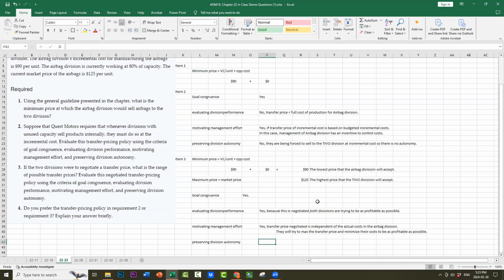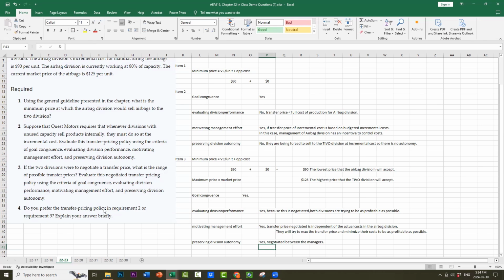Preserving divisional autonomy? The answer is yes, of course it is, because it's negotiated between the managers. It's not like top down or anything like that. The managers are making that decision themselves between the two of them.